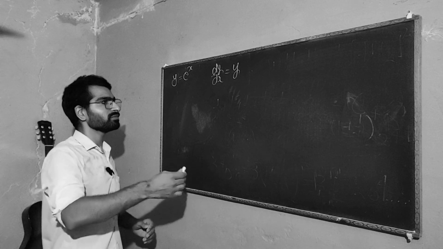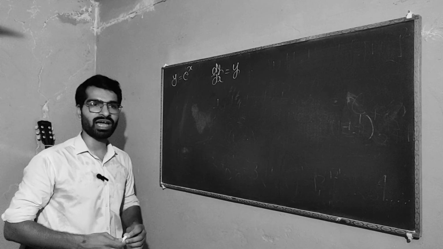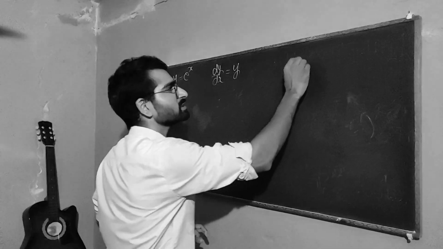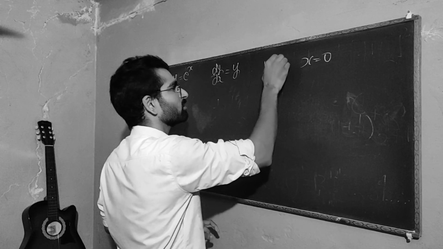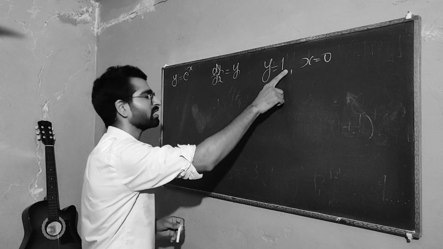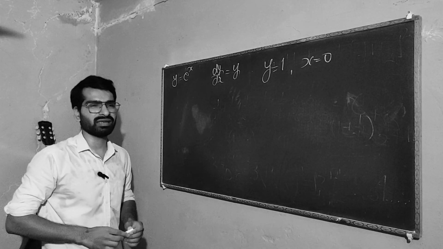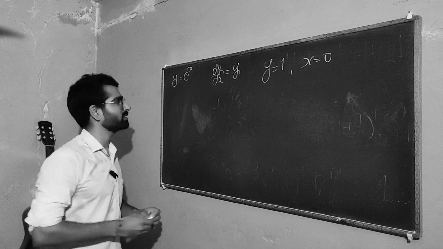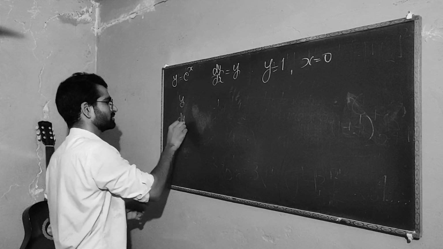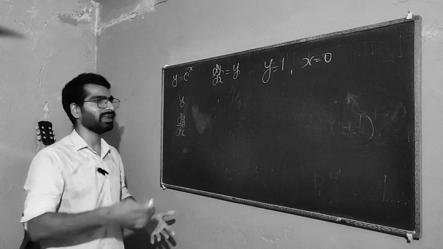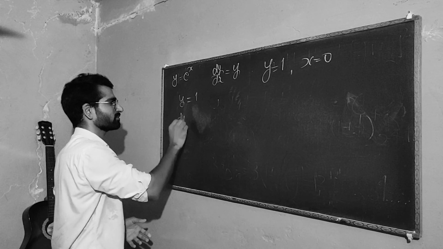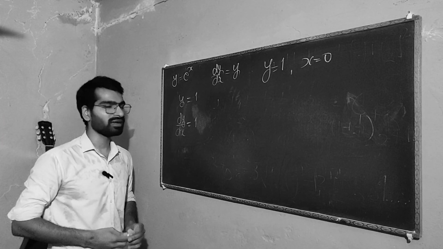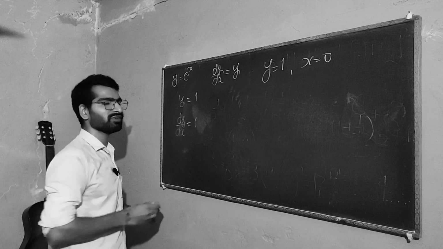Anyway, it's a differential equation, so I need a starting point. I need an initial condition, and I can have it. If I put x equals 0, you get y equals 1. Actually, I could have a 10 here, then I will have to multiply it with 10. I don't want to do that. I want to have 1 as my starting point. So let's do it. y and dy/dx. So where do I start? Well, I start with my starting point, which is 1. Now these two have to be the same. They are the same now. But 1 is not the derivative of that function.